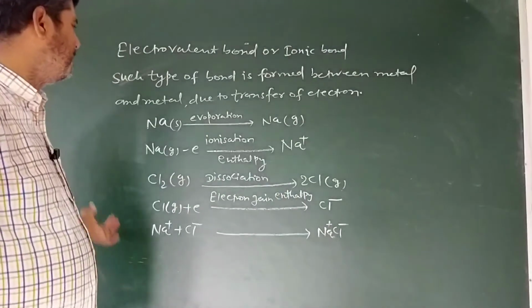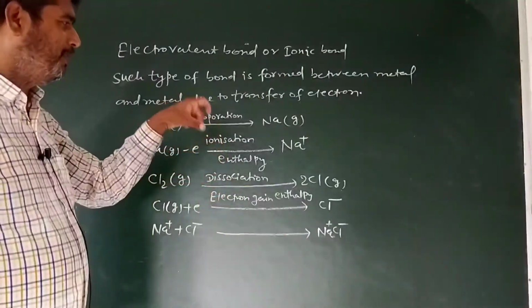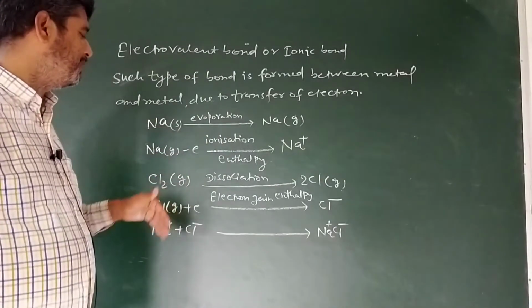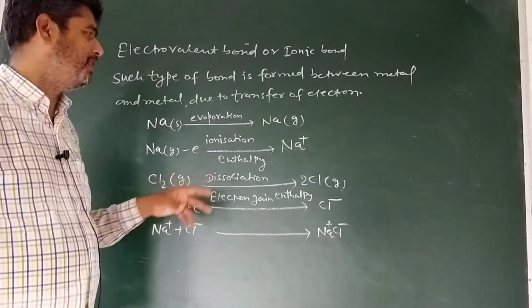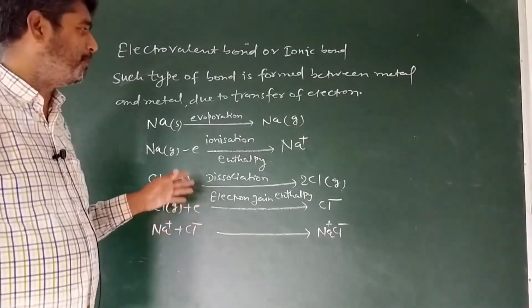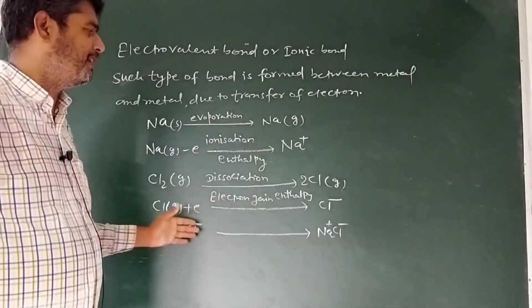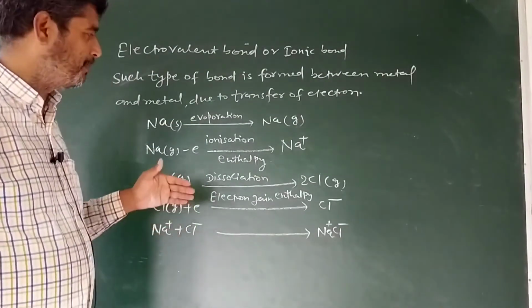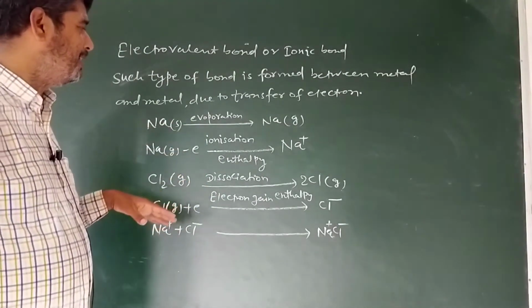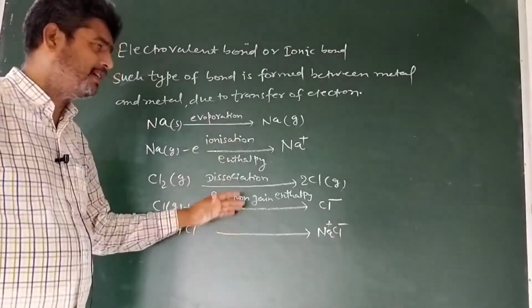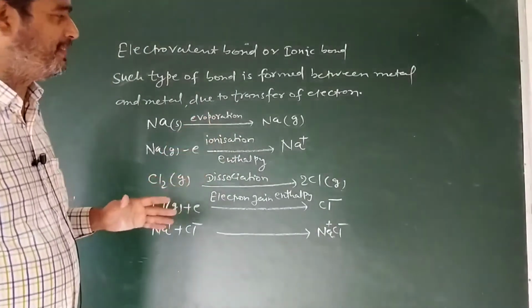The total amount of energy which is released during the formation of an ionic bond is determined by the Born-Haber cycle. This process is known as the Born-Haber cycle, and the total energy which is released during the formation of the ionic or electrovalent bond, including all the steps, is known as lattice energy.